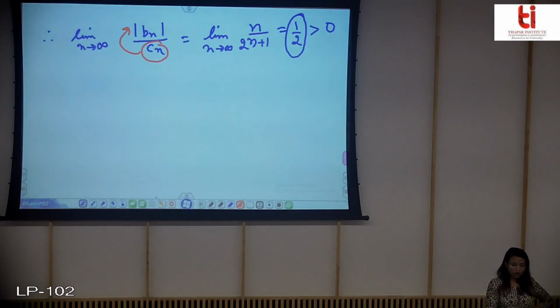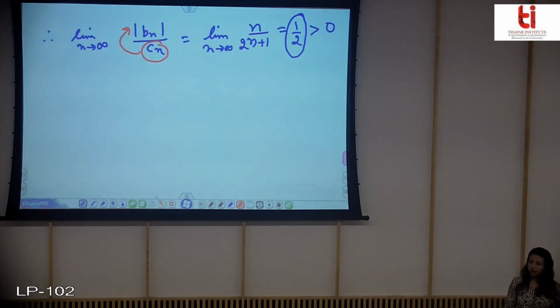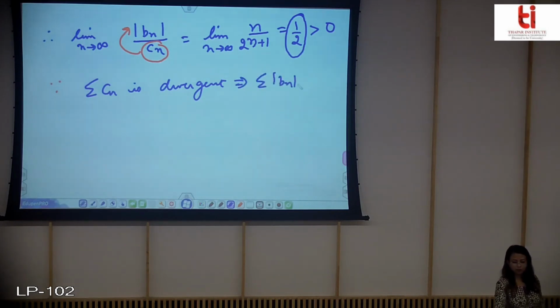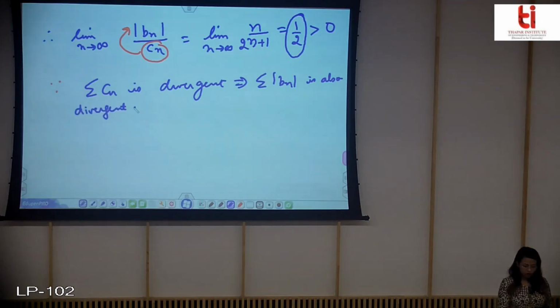So what can you comment about this Bn? This will also diverge by limit comparison test, and since summation of Cn is divergent, this implies summation of mod Bn is also divergent.